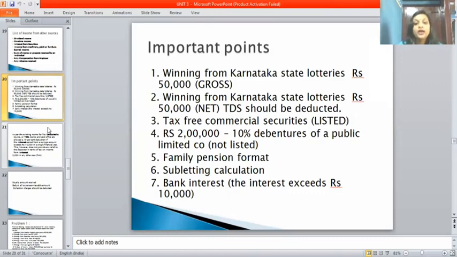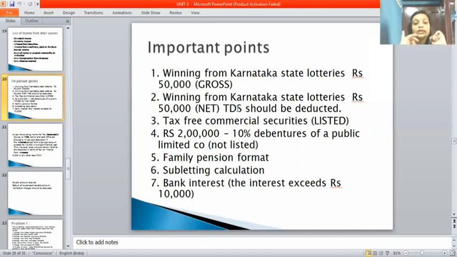First point is winning from Karnataka state lotteries, that is rupees 50,000, and in brackets they have mentioned gross. If they give gross, then you should write 50,000 directly in the amount column. You should not calculate TDS if they give gross.